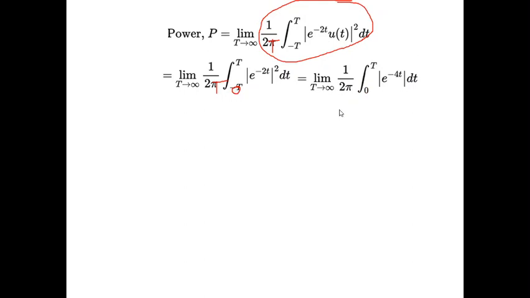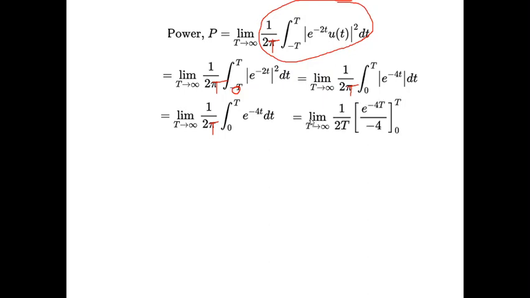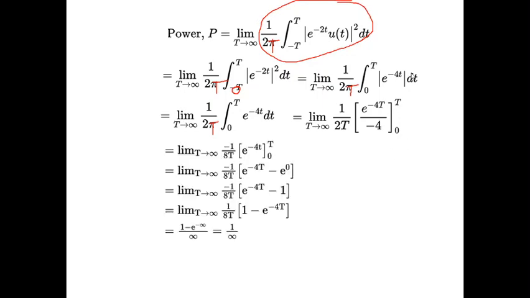So you can see that here, limit t tends to infinity, 1 by 2t integral 0 to t e power minus 4t dt. Integrate this. So when you integrate, limit t tends to infinity, 1 by 2t, e power minus 4t divided by minus 4, integration limit 0 to t. So 1 by 2t into minus 4.